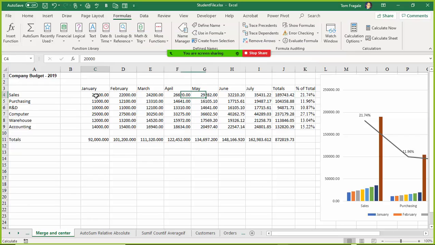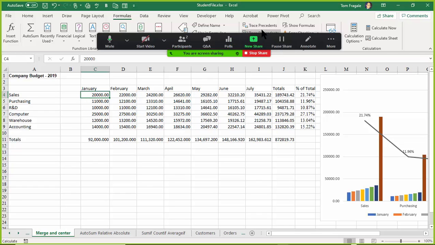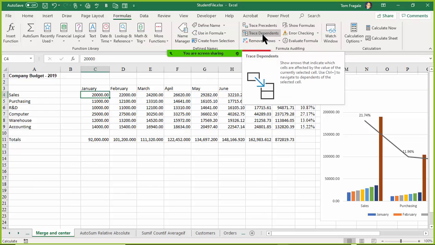On the other hand, let's click on cell C4. C4 just has a normal number. I want to see what happens if I change that cell, what other cells are going to change as a result. So now we're going to go in the opposite direction. Pick on cell C4. This time pick on Trace Dependents on the Formulas menu.